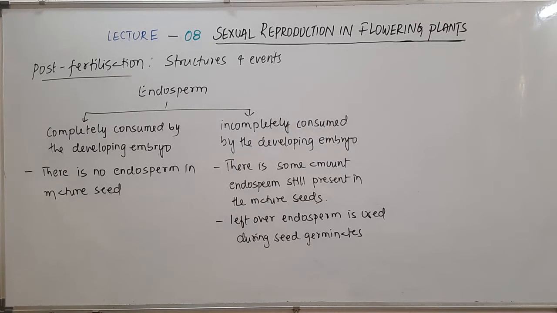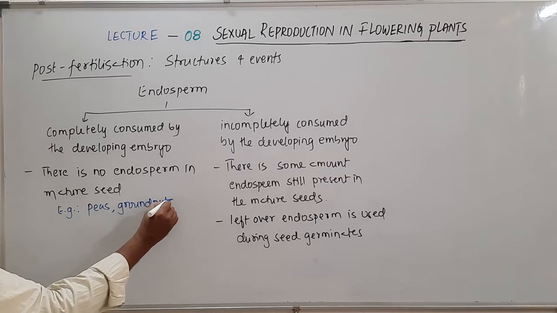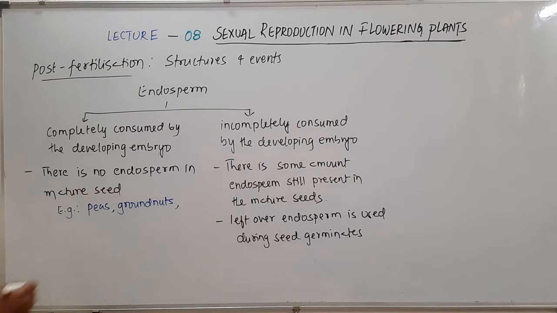Let's see some examples. Under completely consumed, we see peas, groundnuts, and even beans. We don't find endosperm present in those mature seeds.